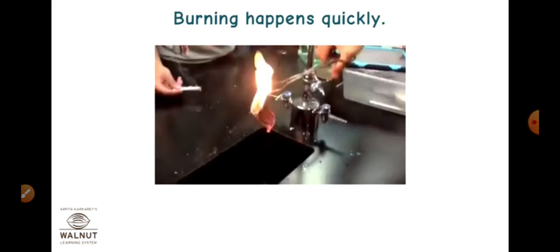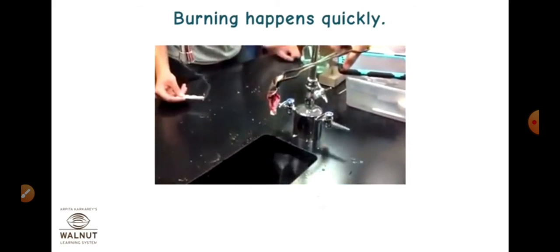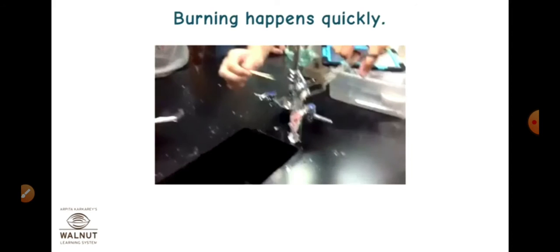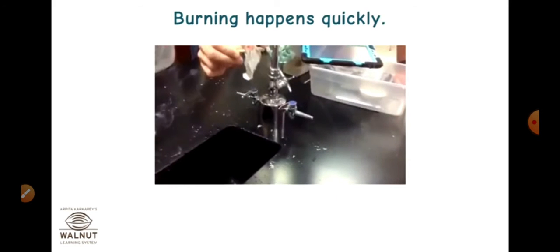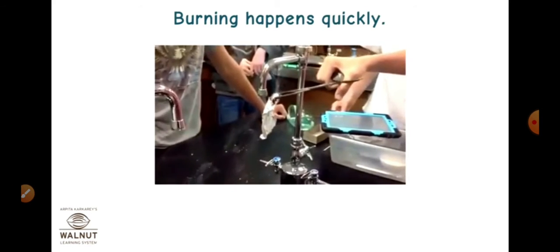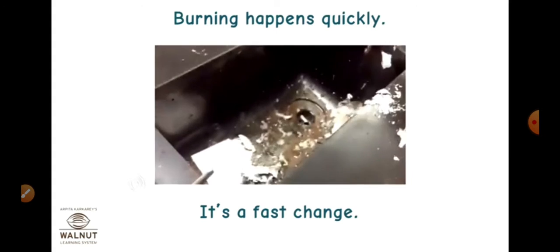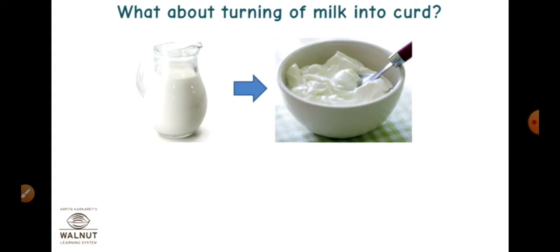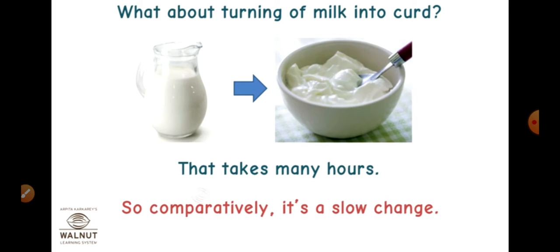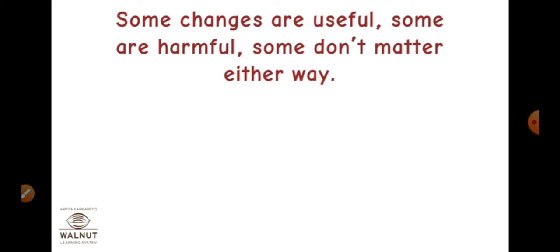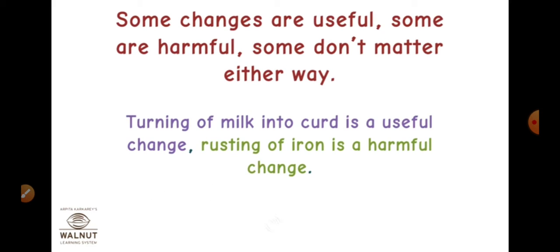Yes, see here how fast the paper got burned. It's a fast change. What about turning of milk into curd? That takes many hours. Yes, so comparatively, it's a slow change. Some changes are useful and some changes are harmful. Some don't matter either way. See, turning of milk into curd is a useful change, while rusting of iron is a harmful change.